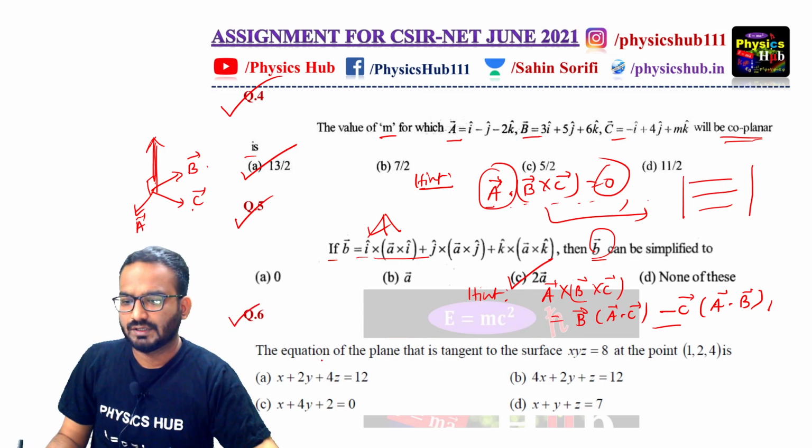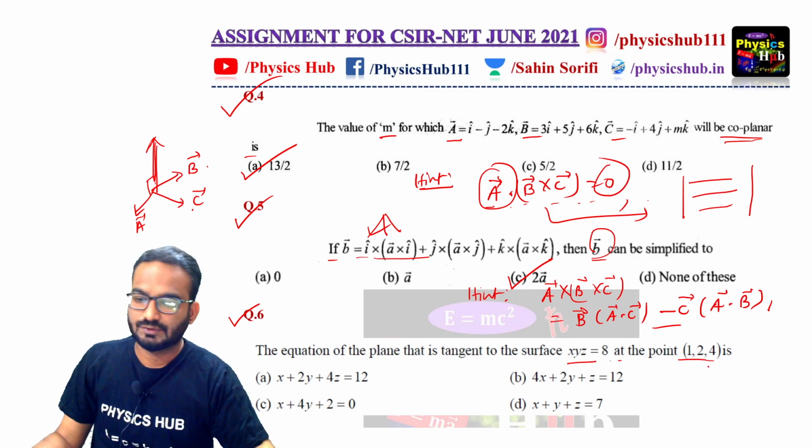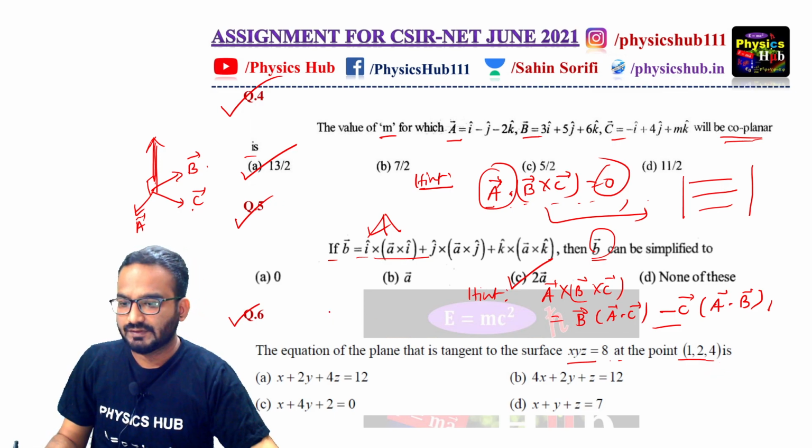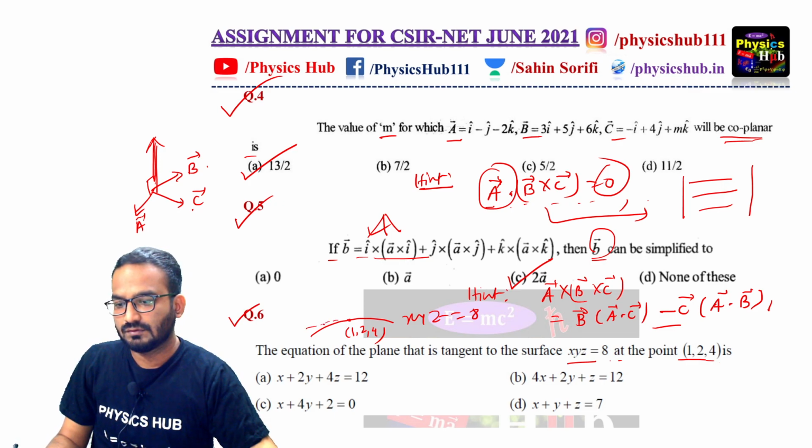Question number 6. The equation of the plane that is tangent to the surface xyz equals 8 at the point 1, 2, 4 is. This question is very important. How can I do this? You have been given a surface xyz equals 8, and let's say this is the point 1, 2, 4. We want the equation of the tangent plane to the surface at this point. At this point, if you draw a tangent line, and then the tangent plane, it will be somewhat like this. This is the tangent plane, and you can see it is touching the surface at this point.